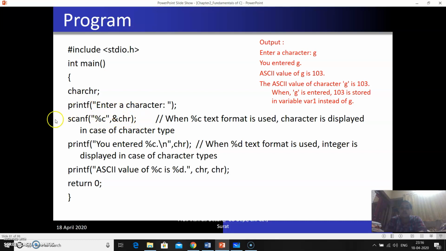Here you can see the syntax of scanf: scanf, double quotes, format specifier %c, then &chr. What is the meaning of the ampersand? That is the address of. Here the variable is declared.